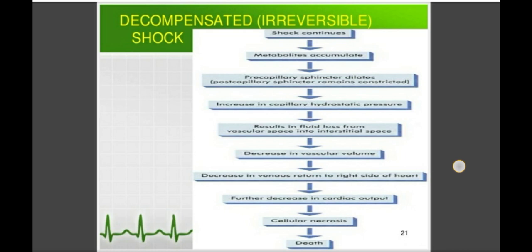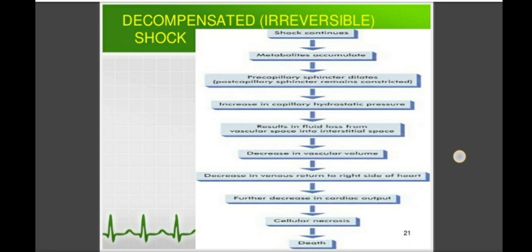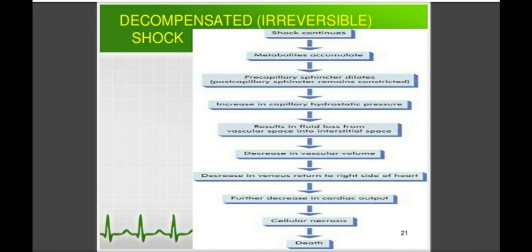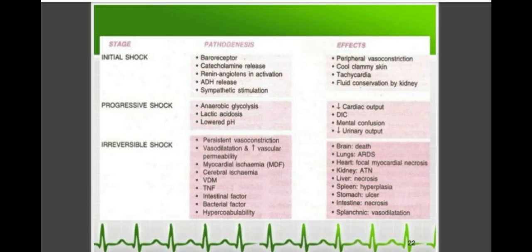So these are the three stages of shock. First, the initial stage or the non-progressive stage, second, the progressive stage, and third, the irreversible stage. After this, there are some stages, and along with this, what is secreted in this stage, what is the pathogenesis that occurs at this stage, and what are their effects. So first we will see initial shock.